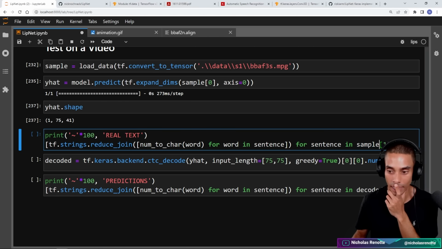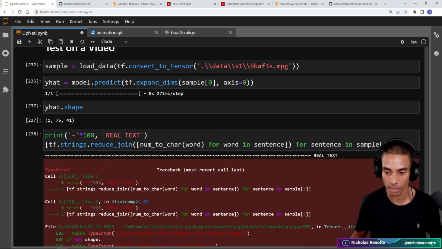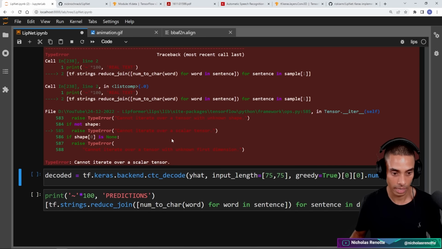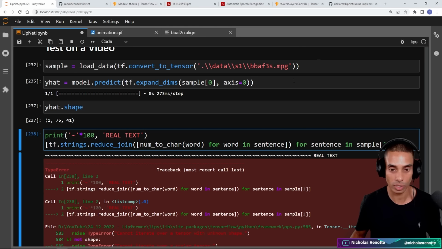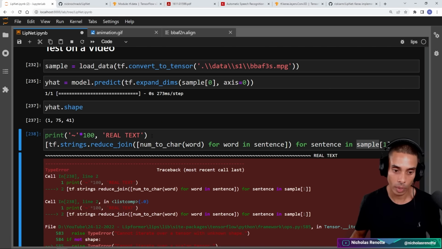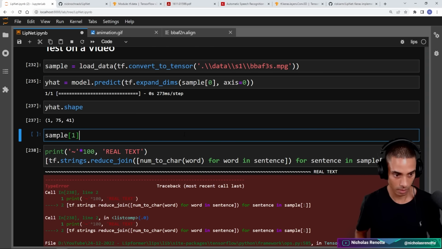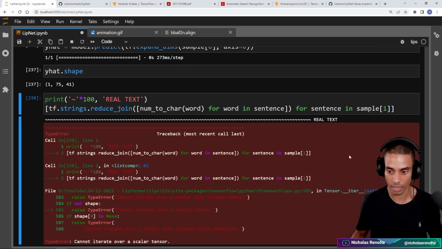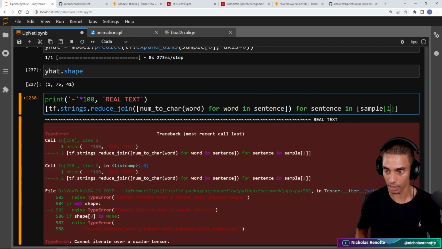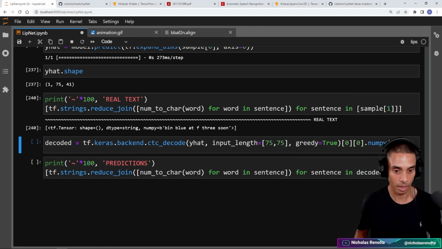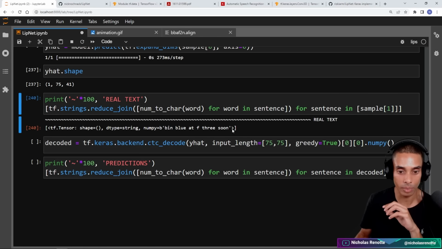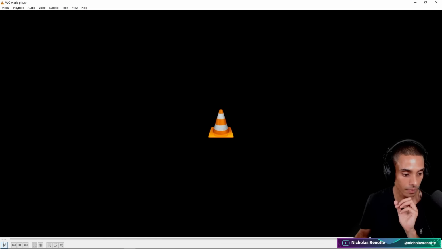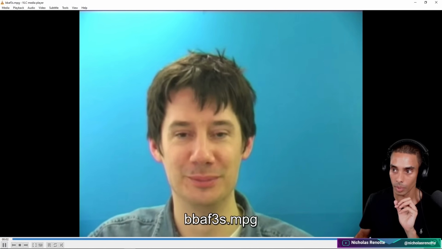So sample 1 is going to get out our real text. For sentence in sample, what have we done there? Cannot iterate over a scalar tensor. So if we just go and wrap sample 1, it should be fine. It doesn't like this because it is not wrapped, so I just wrap it inside of another set of arrays. Okay, cool. So that is our real text: bin blue at F3 soon. Let's go and validate that. Bin blue F3 soon. Beautiful. Okay.